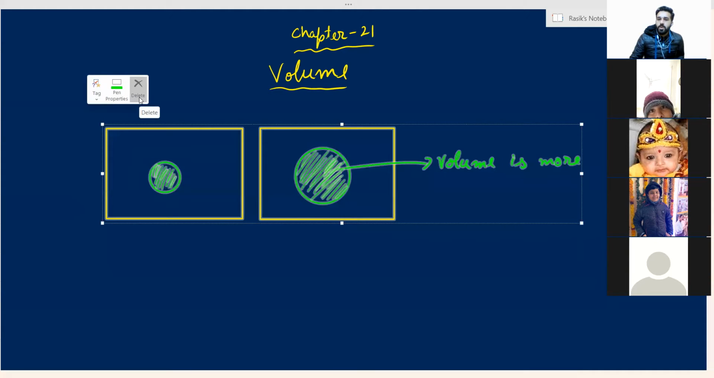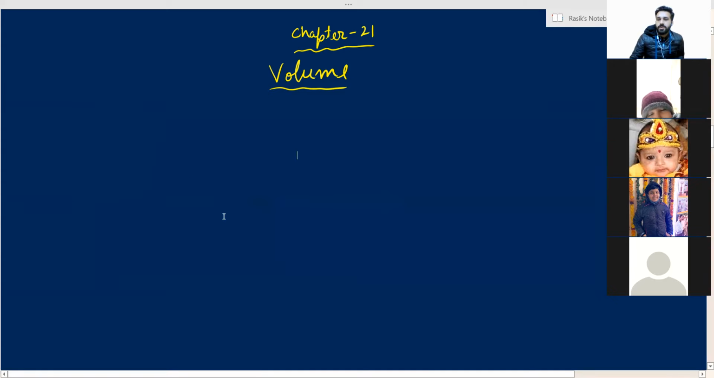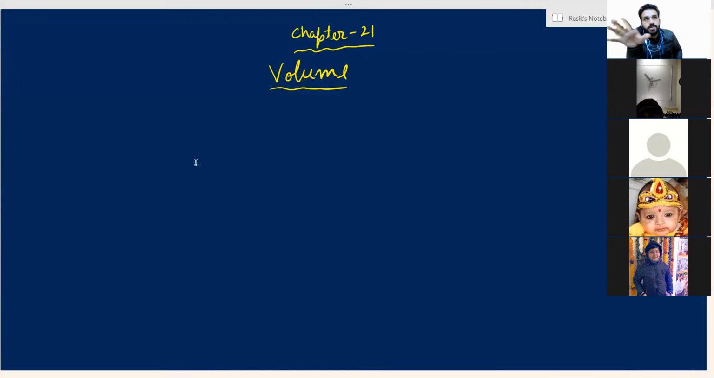Very close to area, but there is a difference between area and volume. Area is calculated for 2D shapes, two-dimensional shapes, plane surfaces. Rectangle is a plane surface. Am I right? So we can find the area of a rectangle. Square is a plane surface. We can find the area of a square. But volume is calculated for 3D objects.